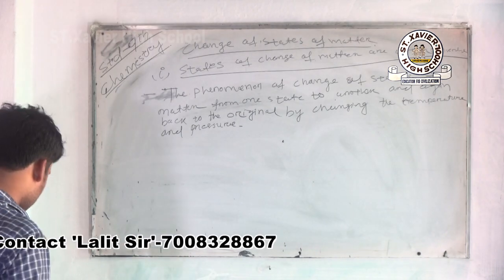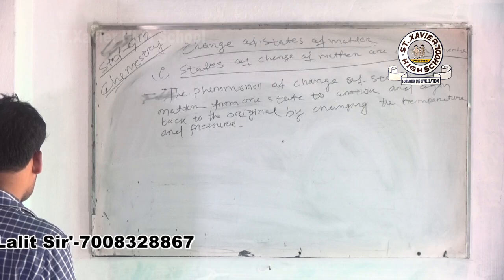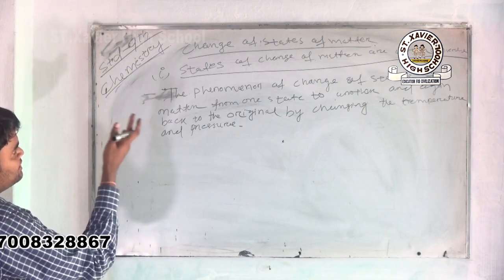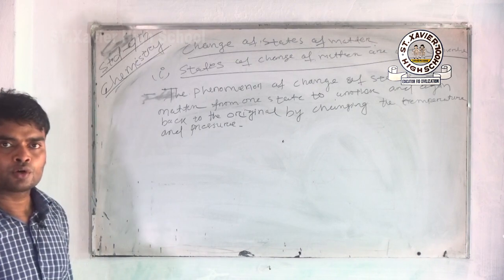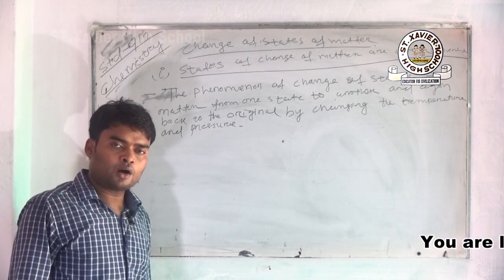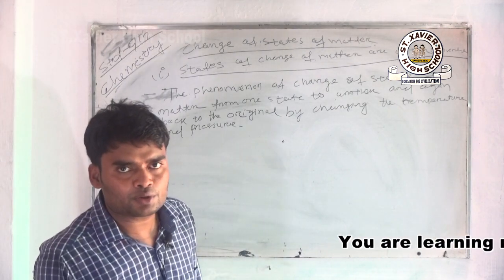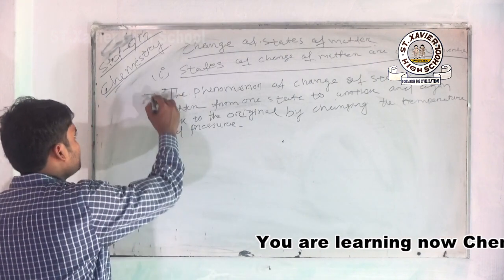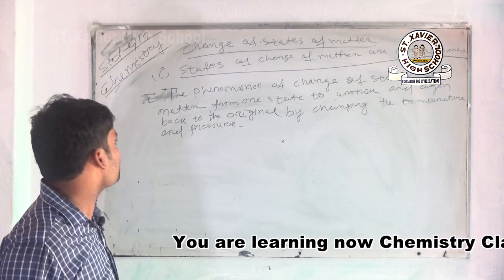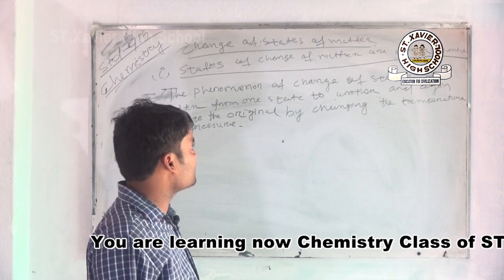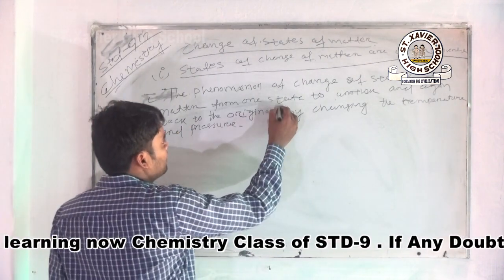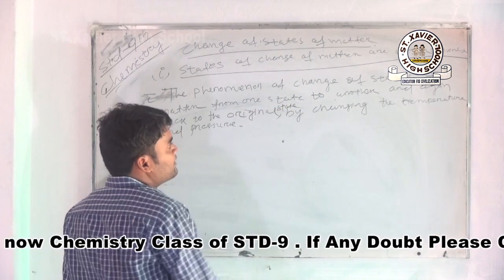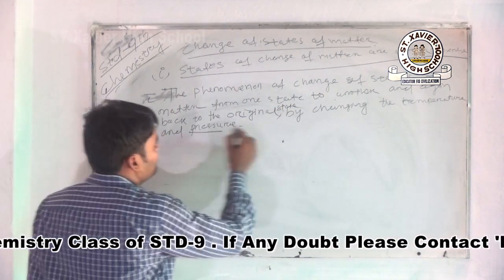So the states of matter are interconversible. The question arises in this case, how are the states of matter interconversible? Now the answer is here: the phenomenon of a change of state of matter from one state to another and again back to the original state by changing the temperature and pressure.